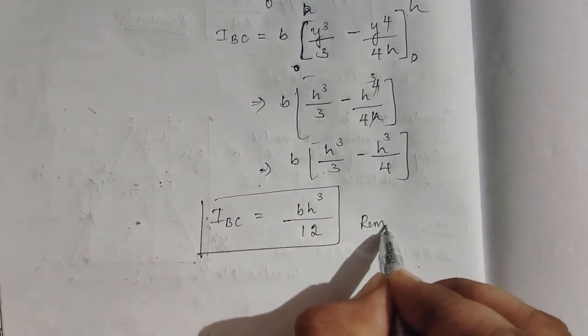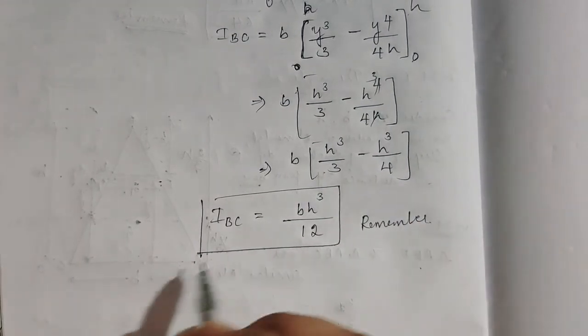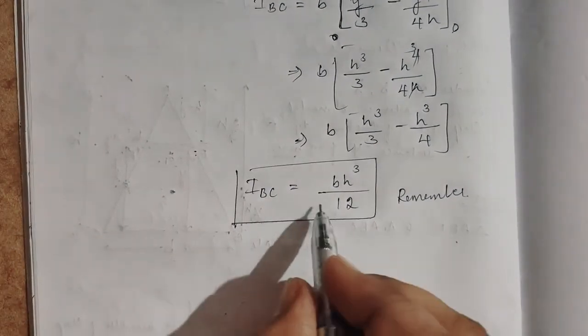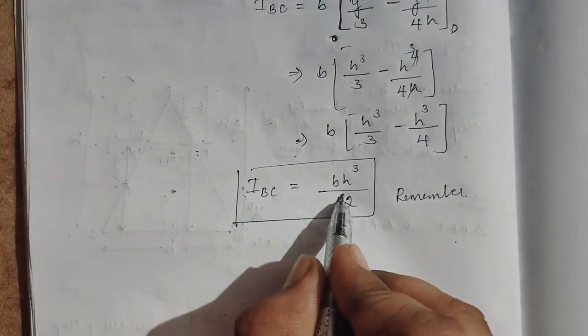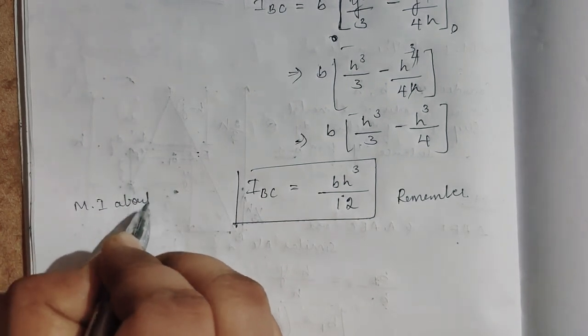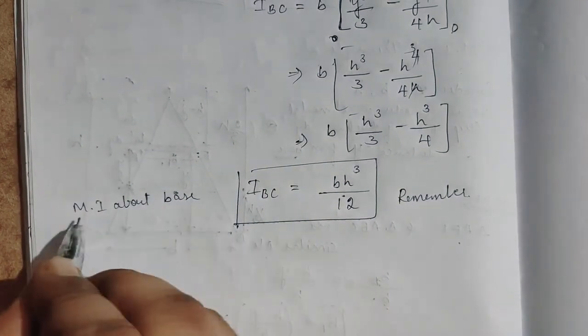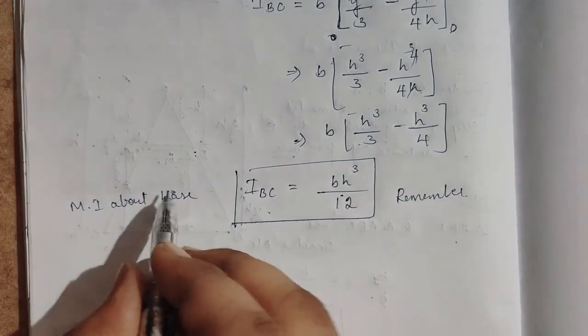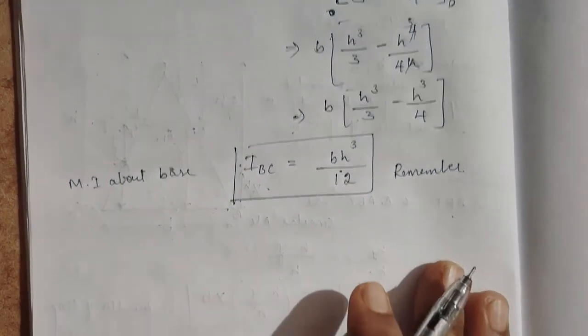So remember it. What is the moment of inertia of the triangle? It is bh cube by 12. So the moment of inertia about the base BC is bh cube by 12.